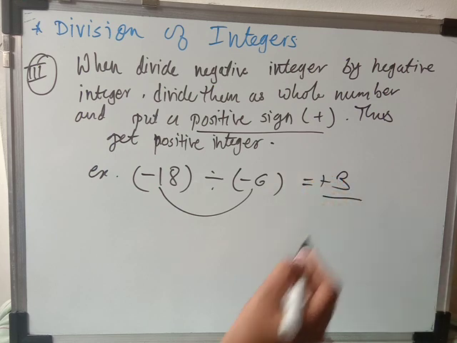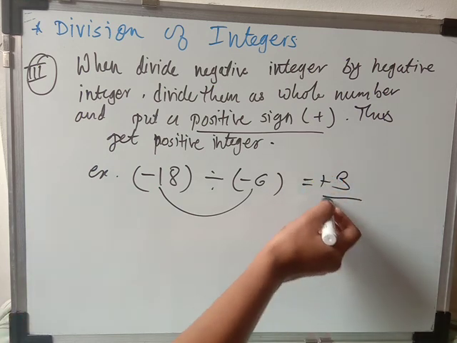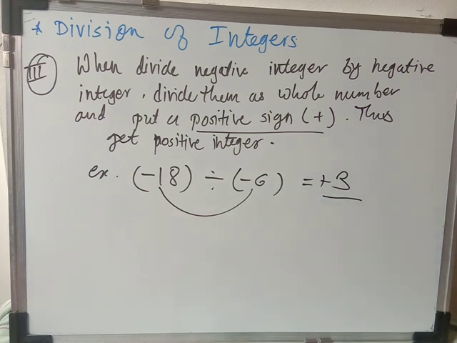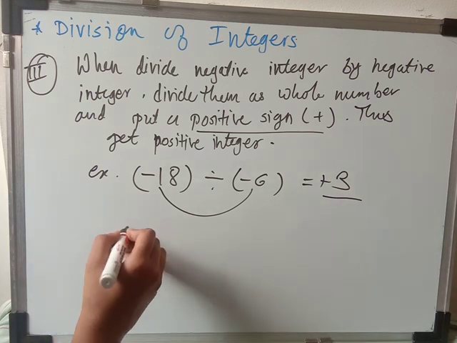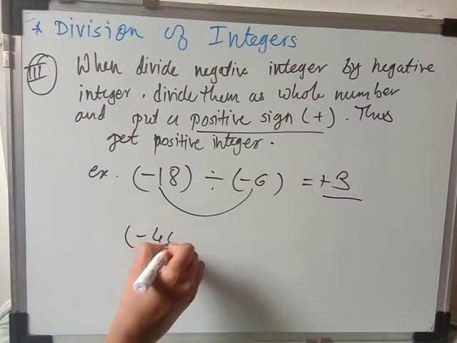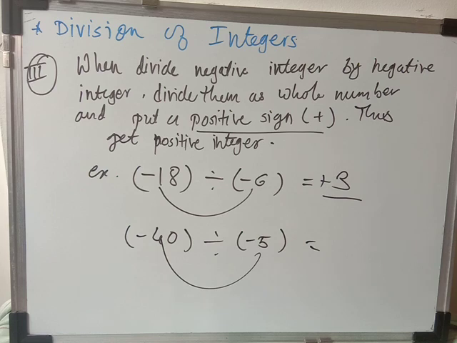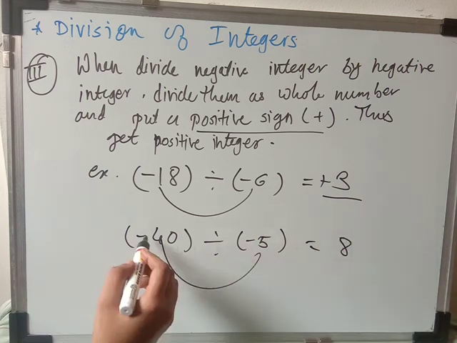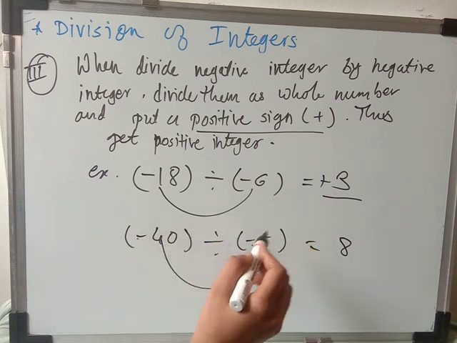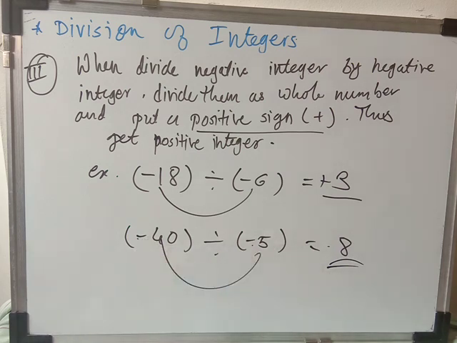If you are writing a positive integer, there is no need to give the plus sign, because without a sign we always know that it is a positive integer. For example, the second example: minus 40 divided by minus 5. Both are negative integers, divide them as a whole number. So 5 8s are 40, and the quotient of two negative integers is positive, so 8 is the quotient.